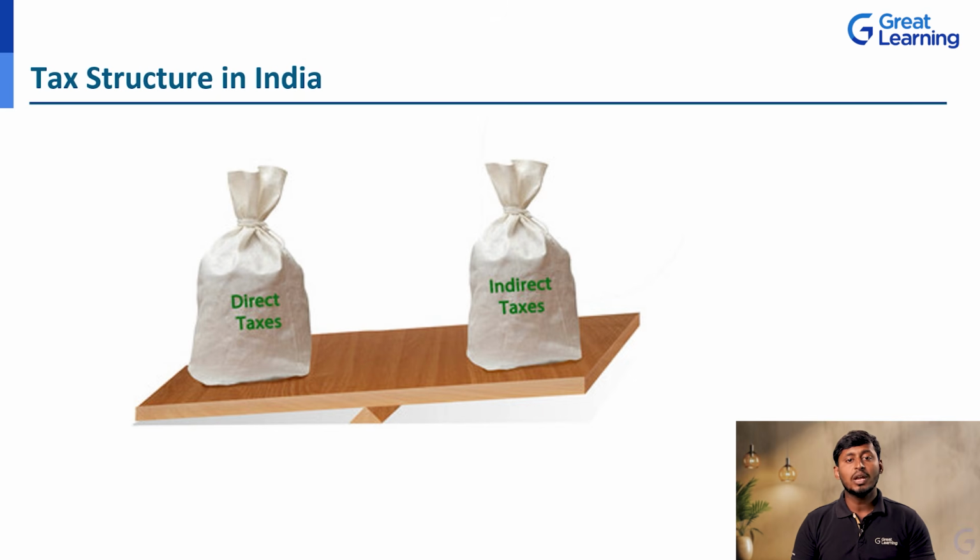If it comes to indirect tax, we have heard this word GST, correct? If you go shopping for clothes or if you are going to purchase food grains, then in the bill they are going to mention CGST and SGST, with some percentages, correct? So what do we mean by CGST and SGST?